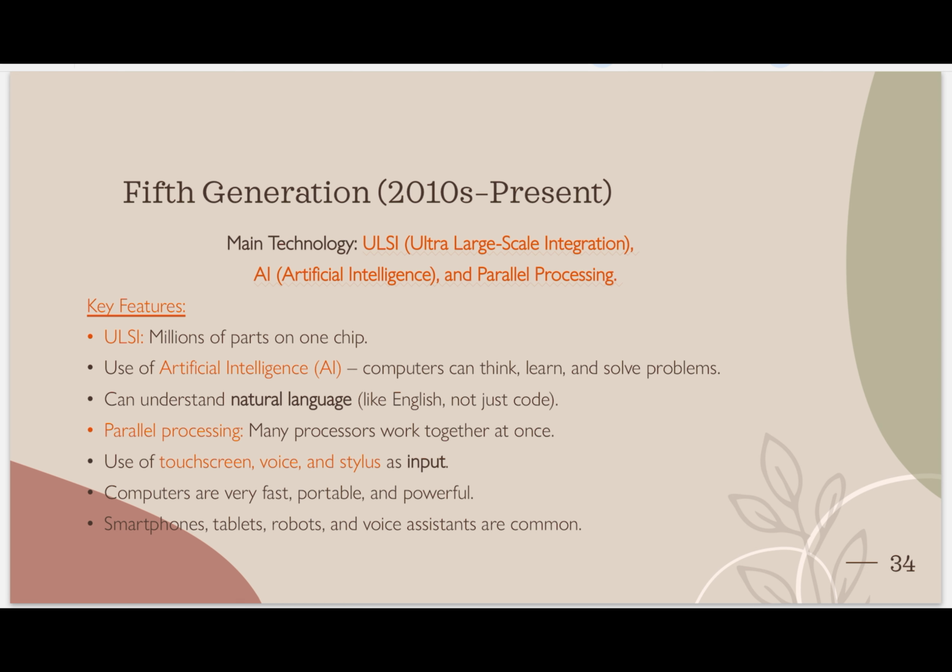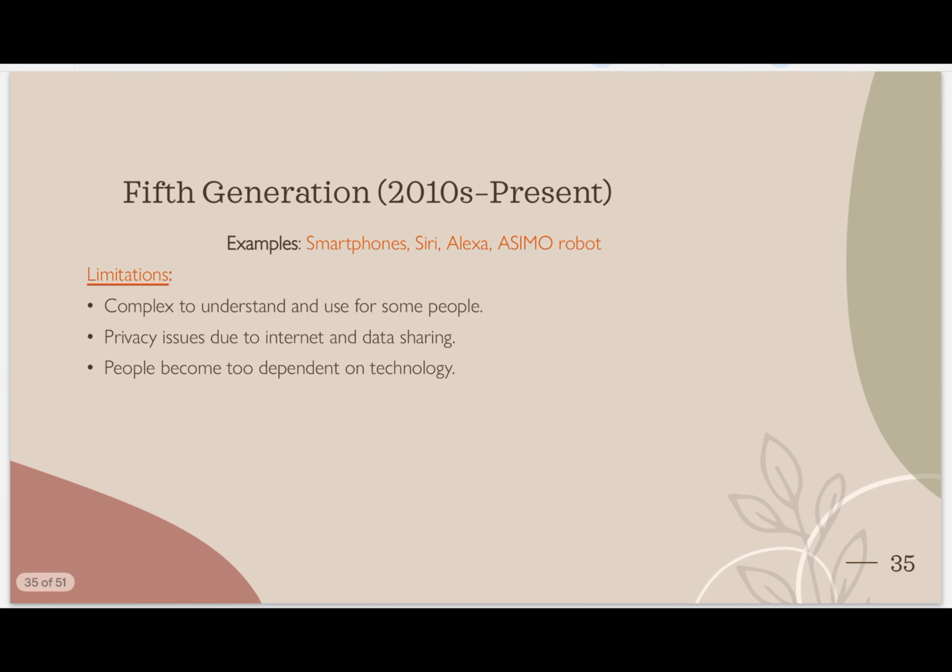As we know how powerful our smartphones are, they are as powerful as our computers. See, smartphones, tablets, robots, and voice assistants are common. Everyone uses a smartphone. Most people use tablets, and robots. Many companies are using robots, right? They are not using human labor now. Everywhere robots are there, and voice assistants, as we see in our four-wheeler cars, we say Siri, play a song, otherwise Alexa, play a song. Voice assistants are everywhere nowadays. They are common nowadays.